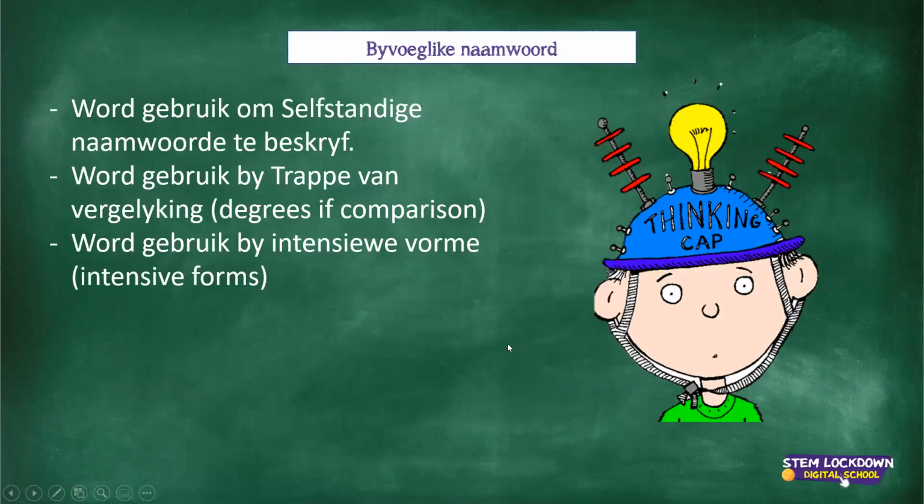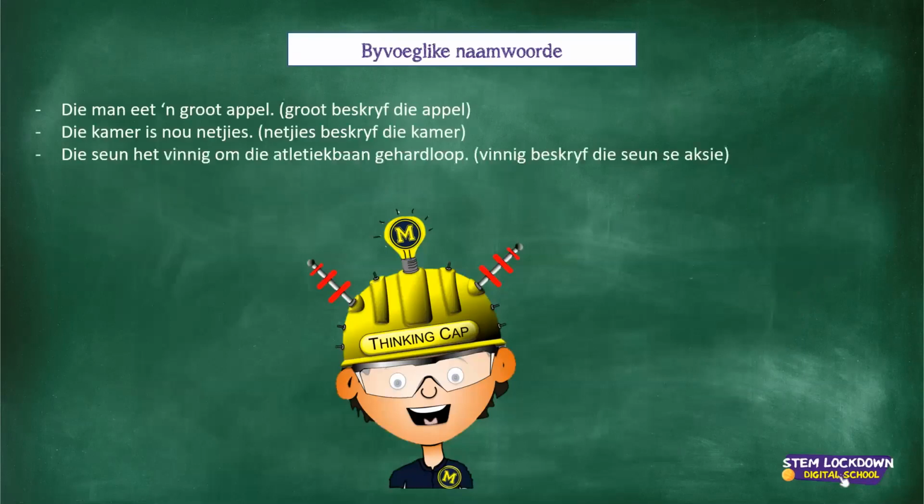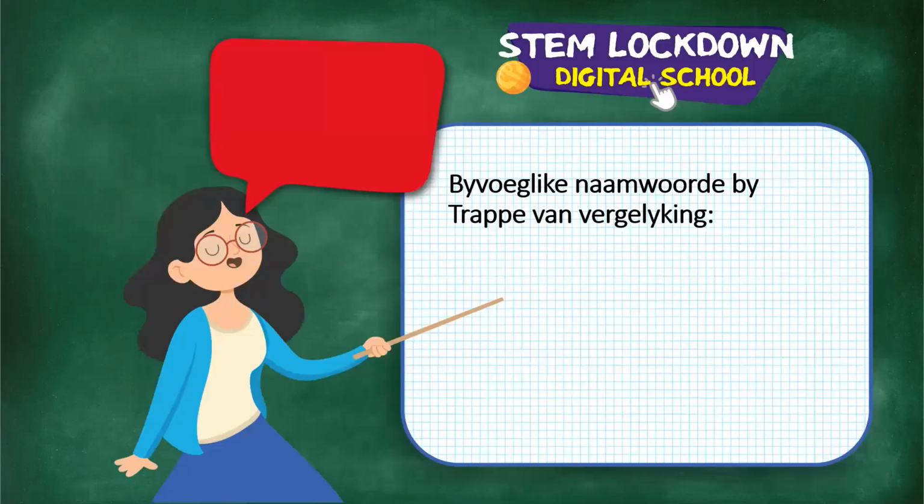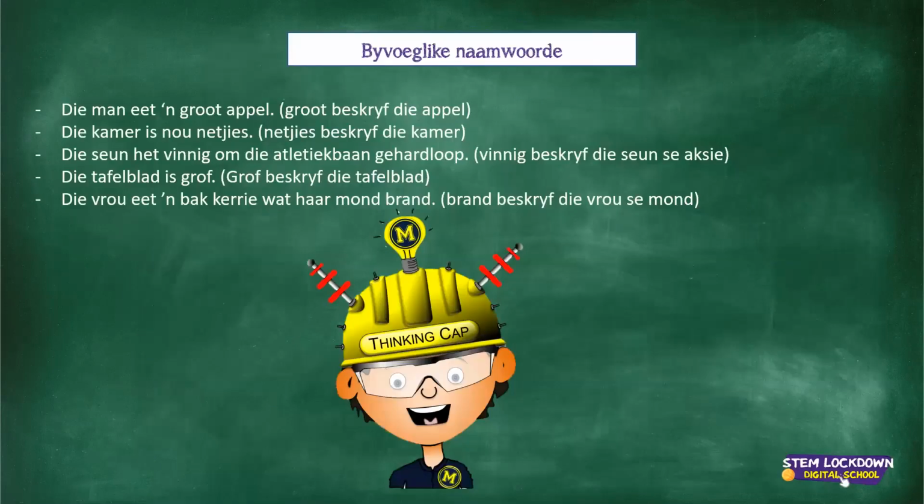Guys, you know you can take snappies of this as well, né? On your phones or iPads. Take a picture of the slides. So let me quickly do this then. That is byvoeglike naamwoorde. Take a snappy. I'm going to count till 5. 1, 2, 3, 4, 5. And then take a snappy in my mind. 1, 2, 3, 4, 5.